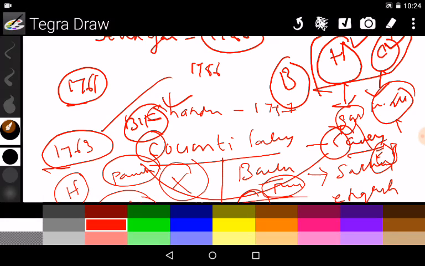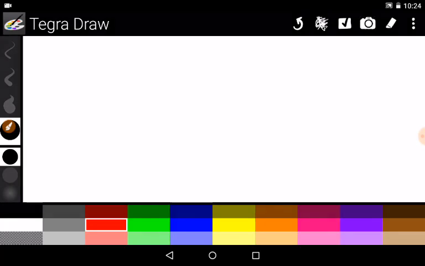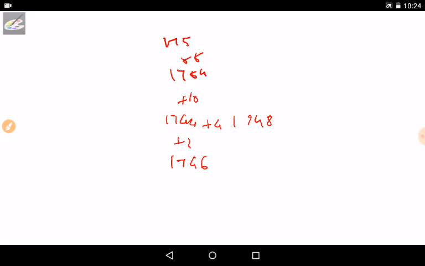So anyway, let us take it simple. Now you can understand these things: 1744 plus 2 is 1746, plus 2 is 1748, plus 7 is 1755, 1756, and plus 7 is 1763. Now you can understand, this is the main thing. This is called the War of Austrian Succession.